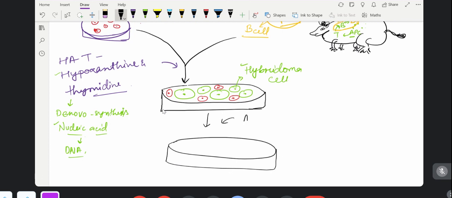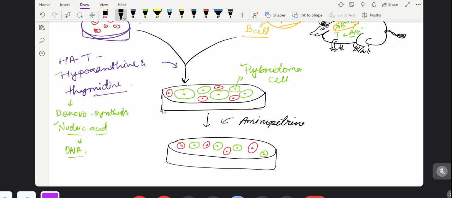What will we provide? Aminopterin. My handwriting is not good, huh? Wait, let me write. Aminopterin.